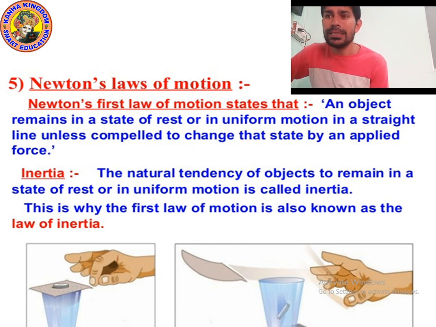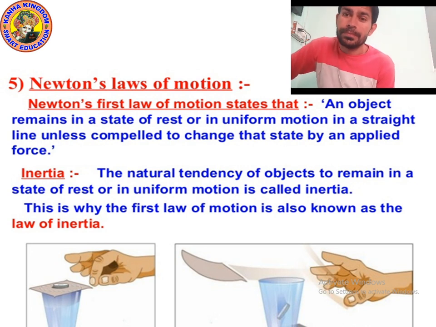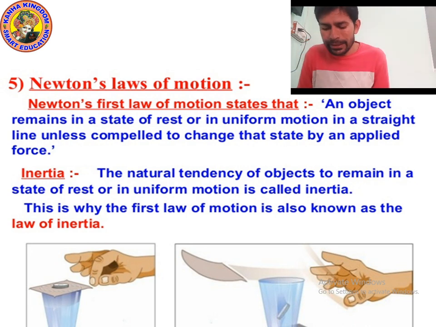Suppose, guys, a body is at rest. The body will remain at rest unless an external force is applied on it to change the body from rest to motion. So if anything is at rest, it will remain at rest. If any object is in motion, it will remain in motion unless compelled to change that state by an applied force.